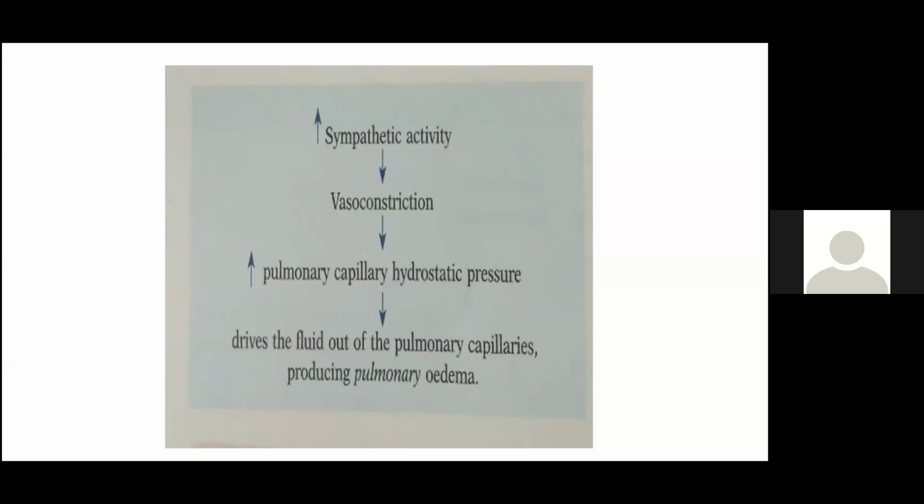Then cold, because every 1,000 feet high, there is decrease in temperature by 2 degrees centigrade. So cold also will cause sympathetic stimulation. Then even increased physical work will also lead to increased sympathetic activity. So all these factors will lead to increase in sympathetic activity. Increased sympathetic activity will cause vasoconstriction, correct, through vasomotor center. Then there is increase in pulmonary capillary hydrostatic pressure because of vasoconstriction. So whenever capillary hydrostatic pressure increases, it will drive out the fluid from the pulmonary capillaries. So this will lead to pulmonary edema.